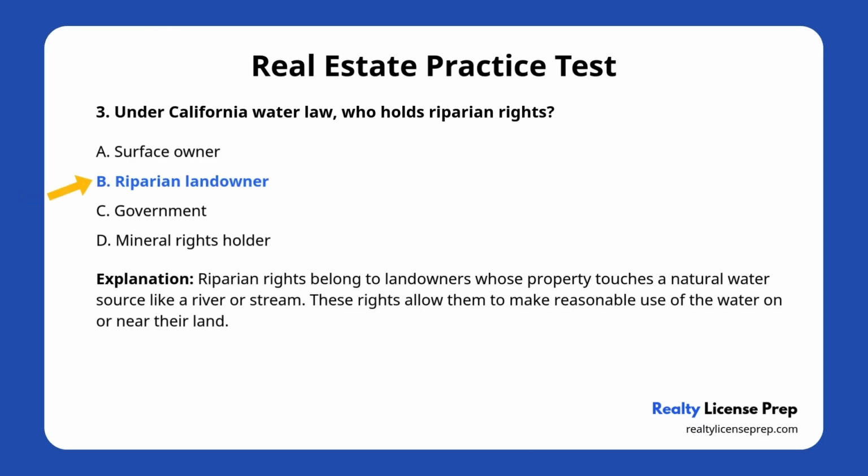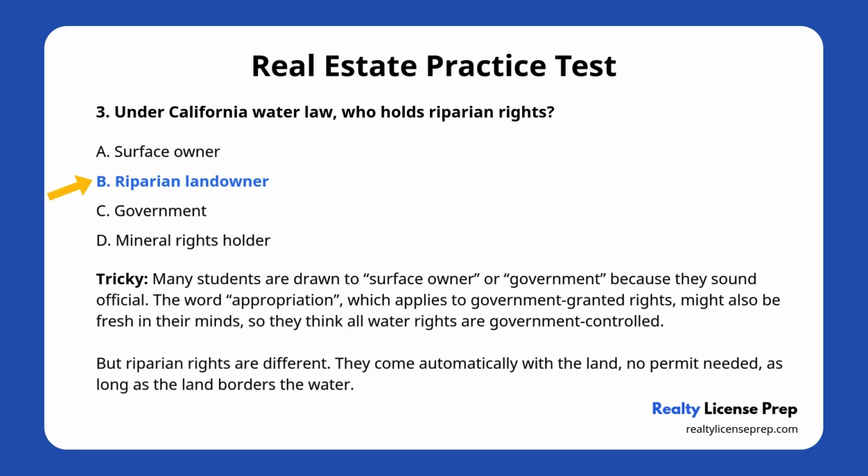Let's break it down. Riparian rights belong to landowners whose property touches a natural water source like a river or stream. These rights allow them to make reasonable use of the water on or near their land. The trap here is in how the answers are phrased. Many students are drawn to surface owner or government because they sound official. The word appropriation applies to government-granted rights, so they think all water rights are government-controlled.